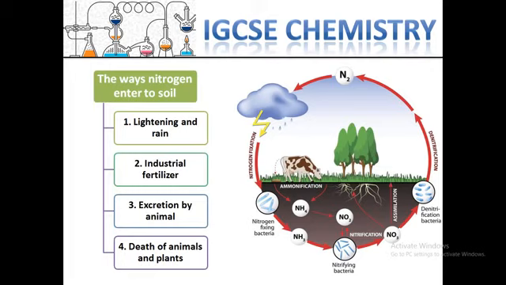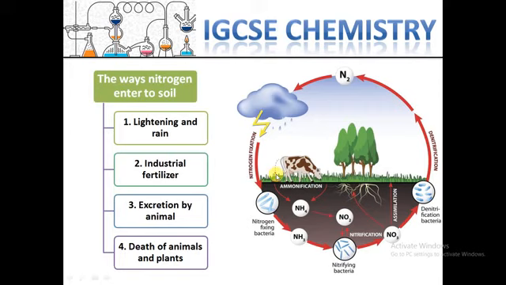Another one is industrial fertilizer, which can be used by farmers for farming and for growing plants, vegetables, and so on. The third is excretion by animals, after animals eat the plants and get the nitrogen from plants.